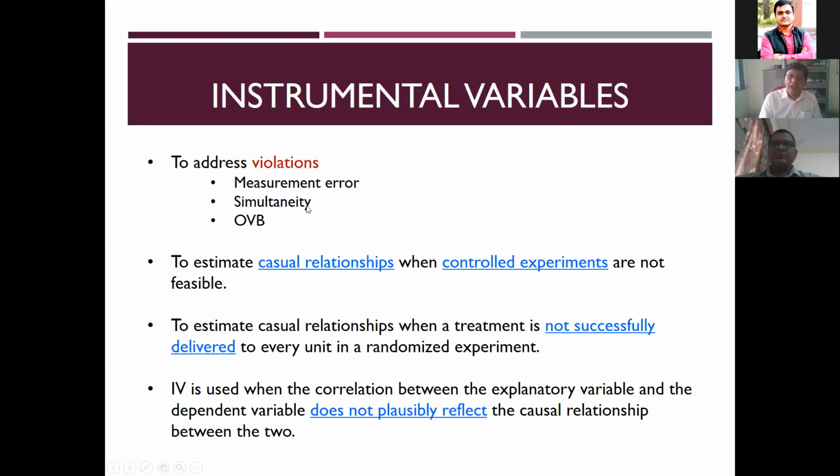Simultaneity is like in right-hand side equations, we will write so many variables, assuming each variable is independent. But many a time these variables are not independent. Especially in macroeconomics data, almost none of the variables is independent. In that case, we will see they are endogenous. There are simultaneity problems. But in that case, we can try this IV.